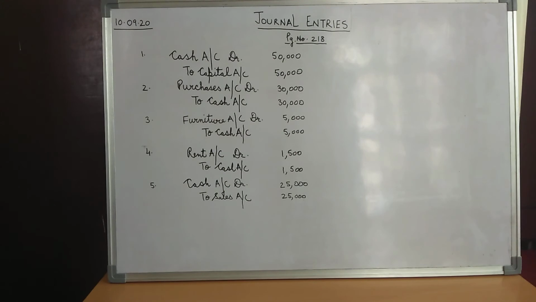So sales account would be credited, children, because when we are getting something in terms of cash and some goods are moving out of the business, so the goods which are moving out of the business would be credited, that is to sales account. So the transaction would be cash account debited to sales account with an amount of rupees 25,000.